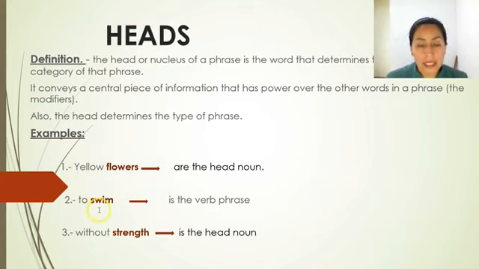To swim. In that example, the head is swim because it conveys a central piece of information, and the preposition to is the modifier. Without strength. In this case, strength is the head noun.